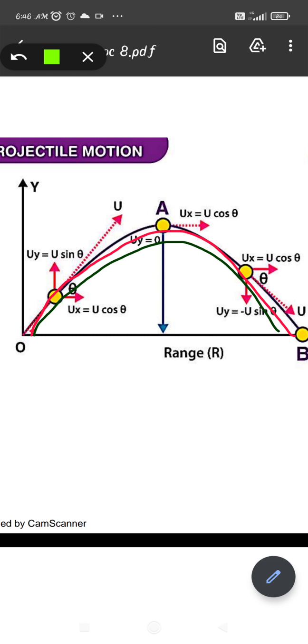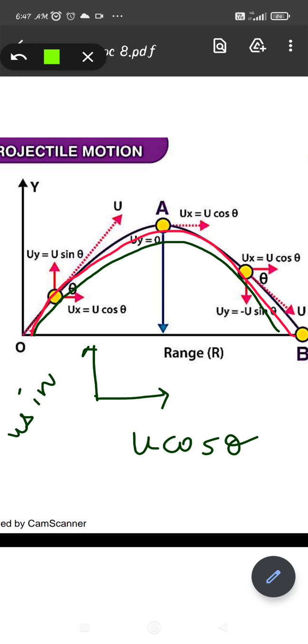Now, when we are talking about an angle, the horizontal velocity is given by u cos theta, and the vertical component is given by u sin theta. If you are talking about an object, it has both velocities throughout the projectile, that is u cos theta and u sin theta. But is the acceleration in the upward direction?